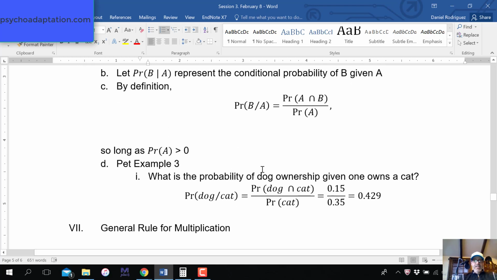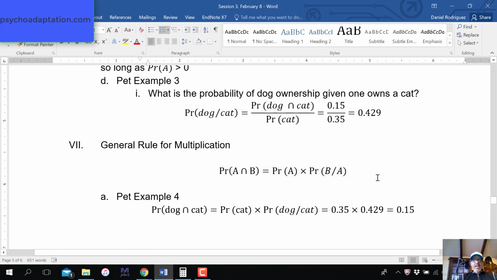So let's go to another pet example here. What is the probability of dog ownership given one owns a cat? Well, we have all this information. The probability of dog and cat occurring, the intersection of the two, we know that's 0.15. And the probability of cat ownership is 0.35. This is 0.429, or 43%. 43% chance that one owns a dog given one owns a cat. So they're related, right? They're not independent.